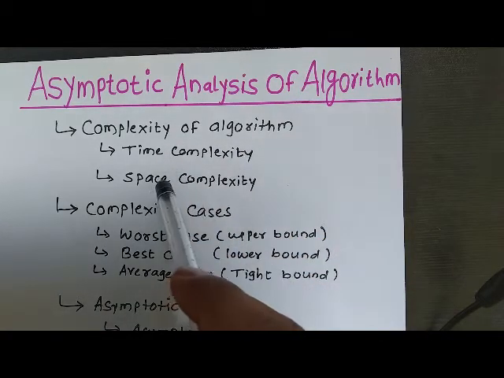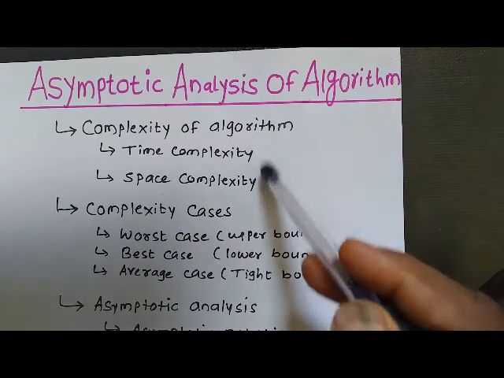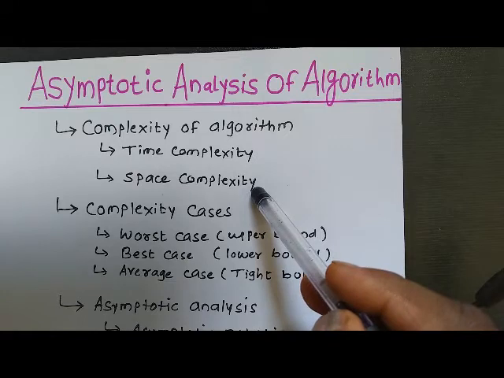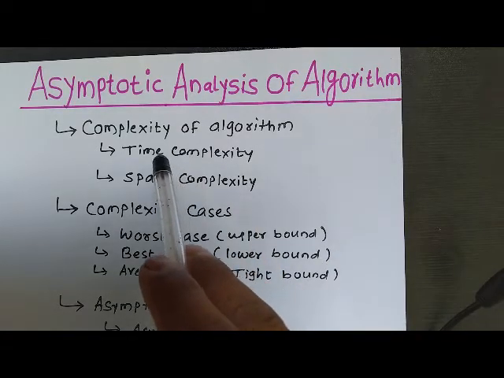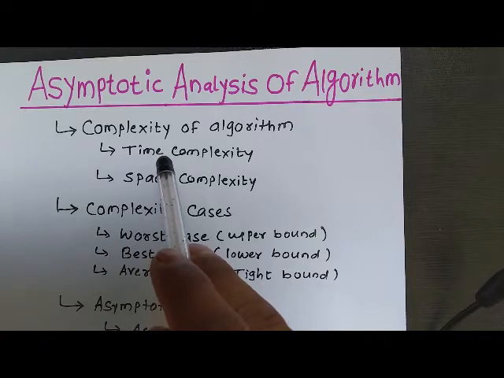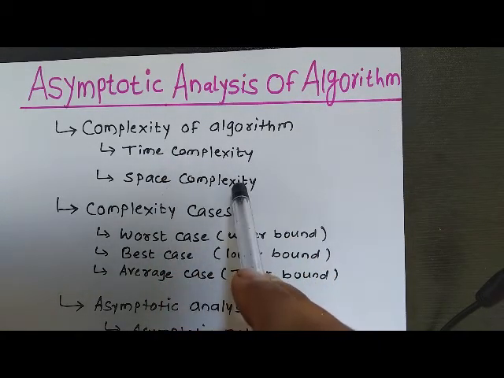Secondly, the space or the memory utilized by the algorithm throughout its lifetime is called the space complexity of the algorithm. Obviously, both of these complexities should be on the lower side. Then only we can say that my algorithm is efficient. The algorithm that we are going to design should consume less time as well as less memory. Then only we can say it is an efficient algorithm.